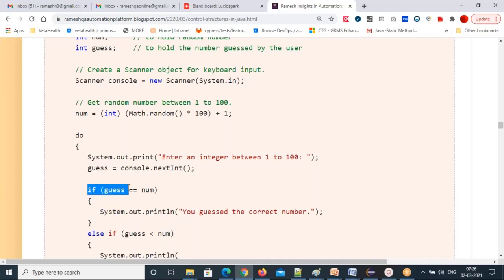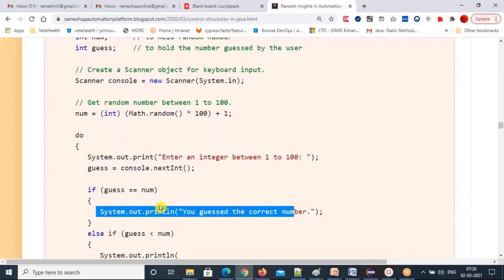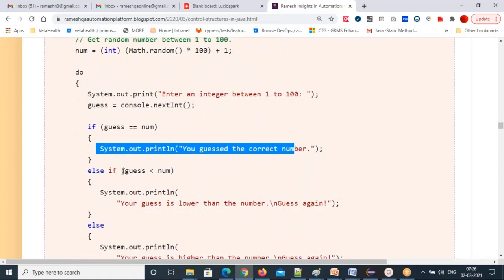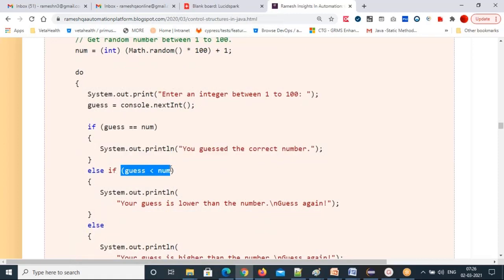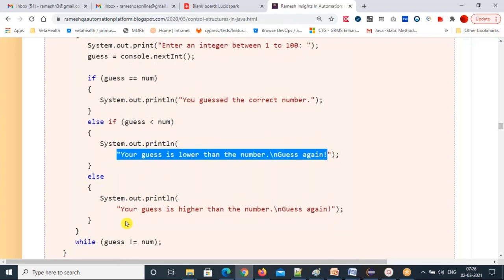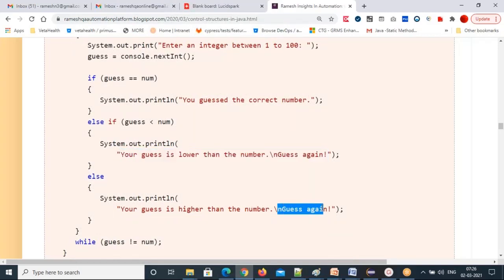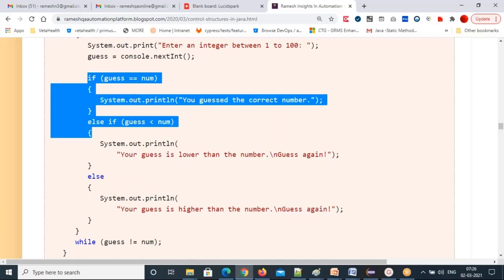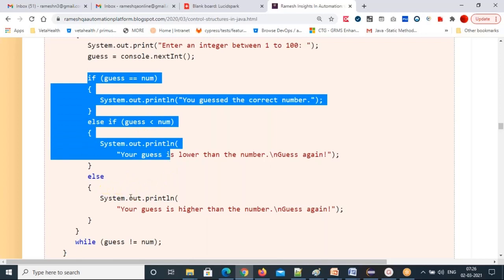If guess number is equal to random number, you guessed the correct number, that's the first condition. Else if guess is less than the random number, System.out.println, your guess is lower than the random number, so guess again. Else your guess is higher than the number, guess again. So this is the nested if else we are using here, with more than 2 conditions. Total 3 conditions.